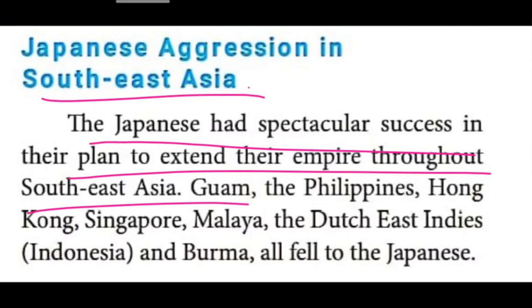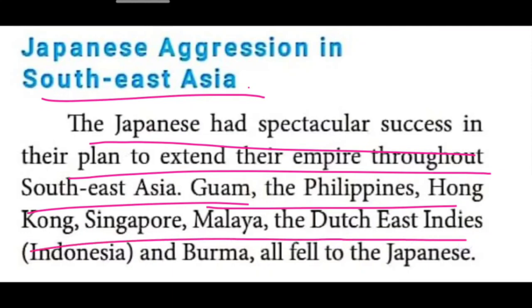So what are the areas they captured? Guam in the sense, that's a place name, located in the Philippines. Then Hong Kong, Singapore, Malaya, the Dutch East Indies, that is Indonesia, Burma. So these are the places. Yes, they were captured by Japan.